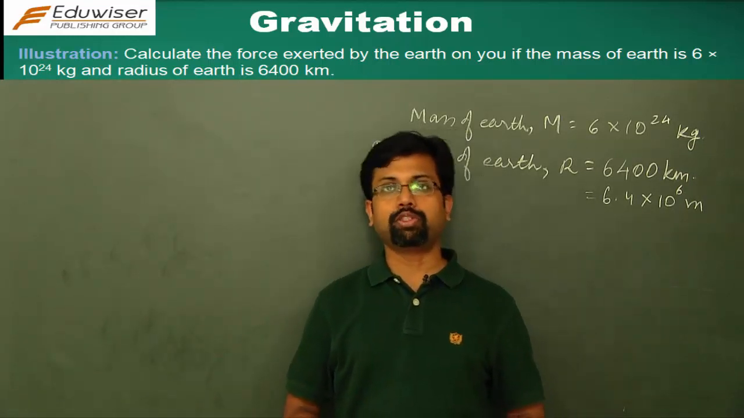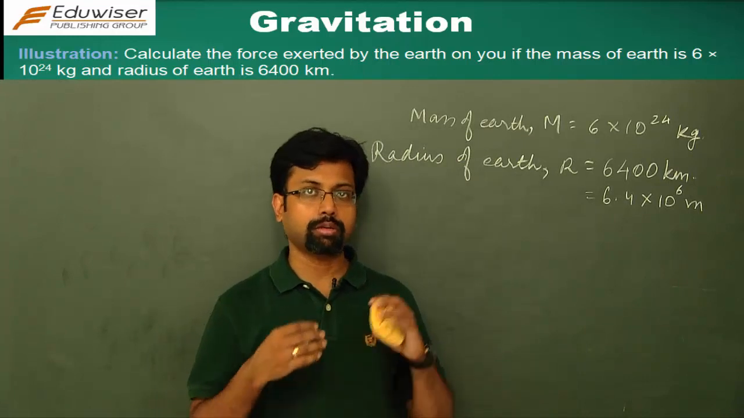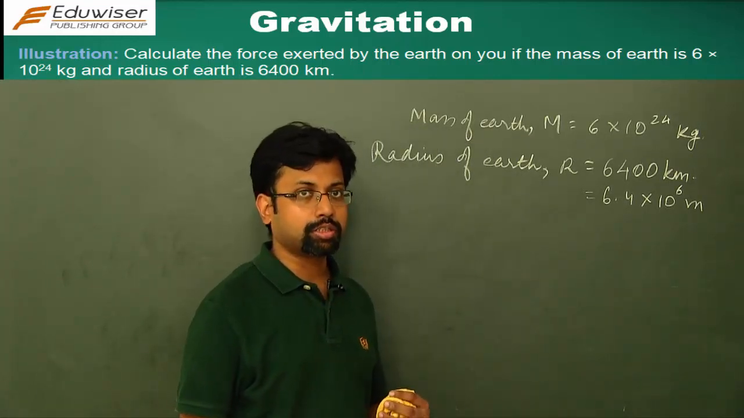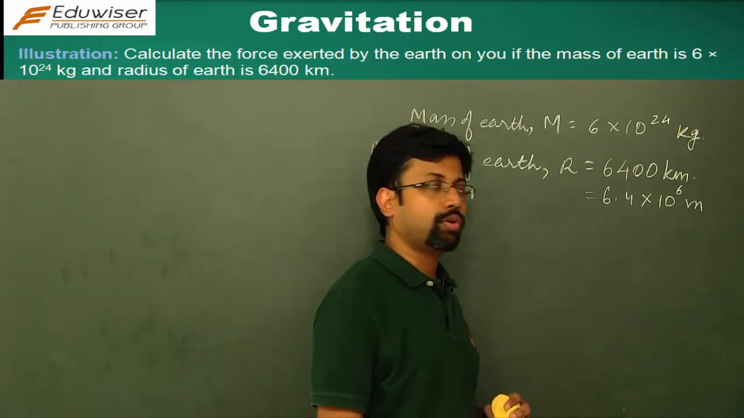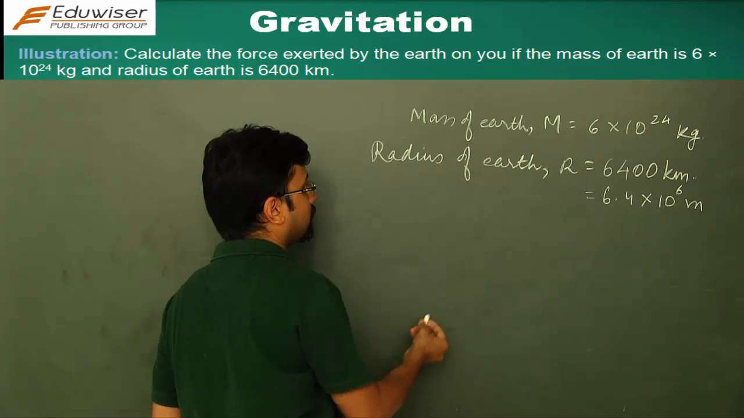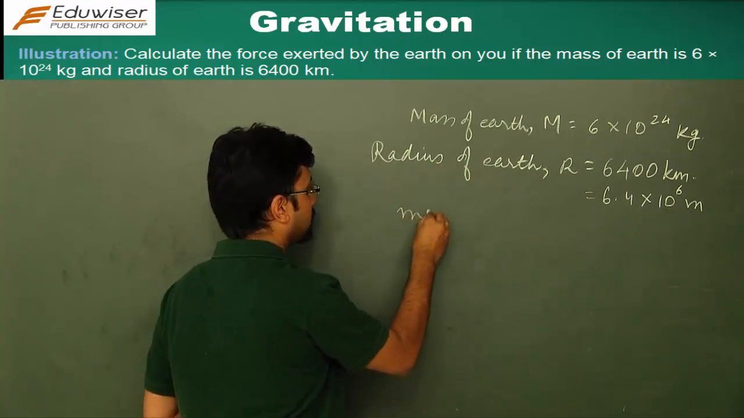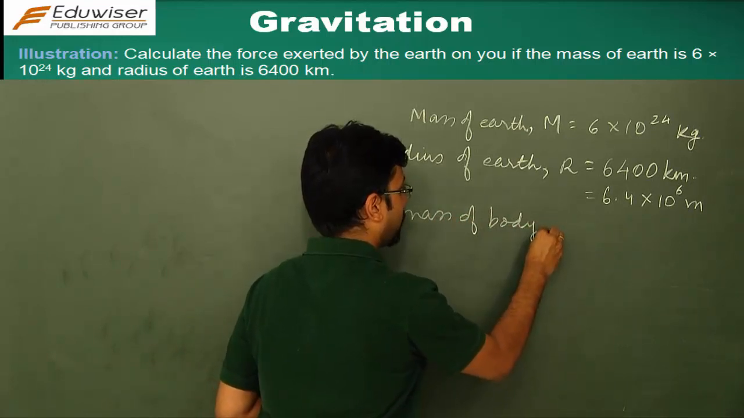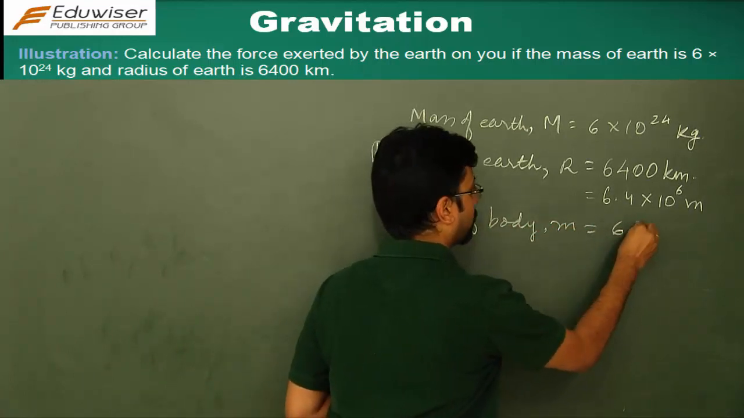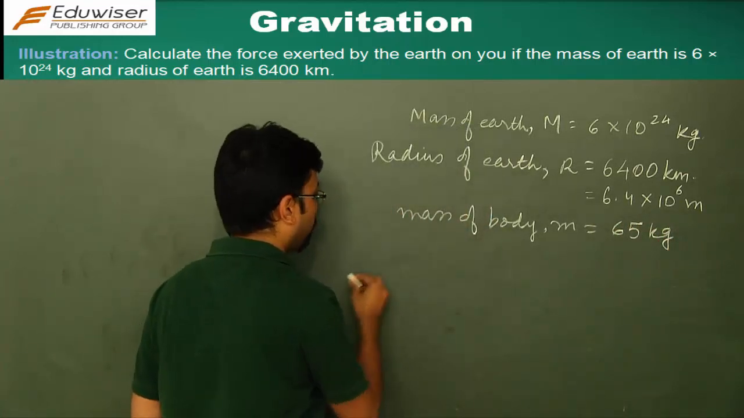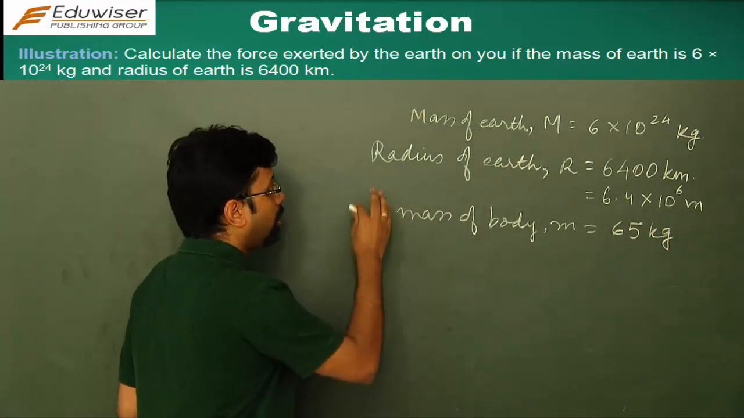Now in place of you, it is going to be me here. So I'll put my mass and calculate the force that the earth exerts on me. Similarly, you can do it for yourself. So this is the mass of the earth and the radius of the earth that's given. The mass of the body is going to be small m, and for my case, it's going to be 65 kgs.